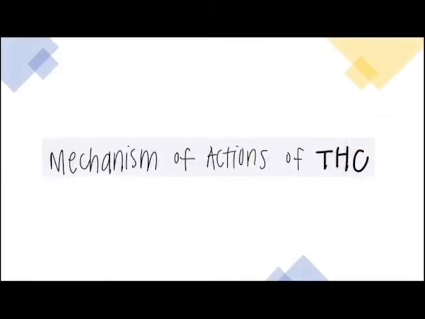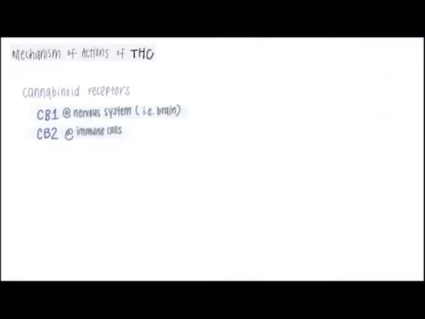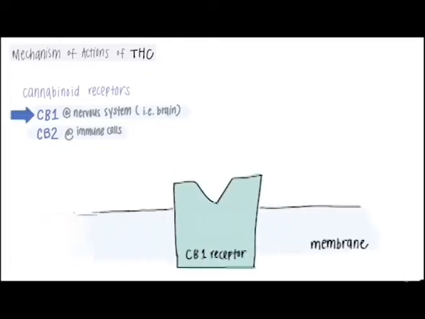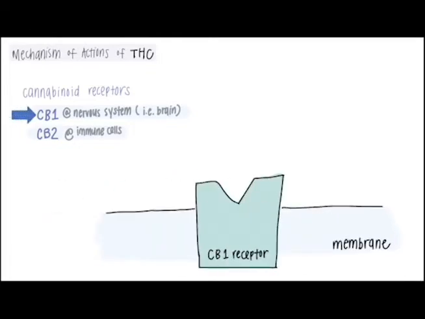While THC has many targets in our body, its psychoactive effects are thought to be mediated through CB1 receptors, which is one of the two cannabinoid receptors in our body that's located in the nervous system, including the brain. In a sober body, CB1 receptors are affected by neurotransmitters like anandamide, which is known to cause the runner's high.